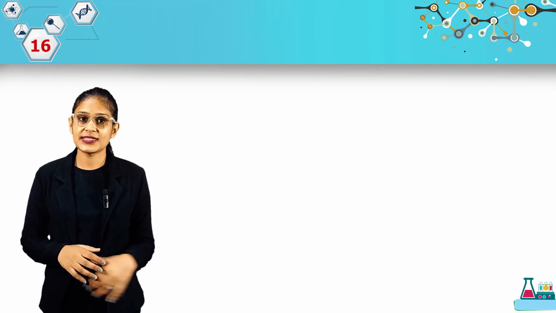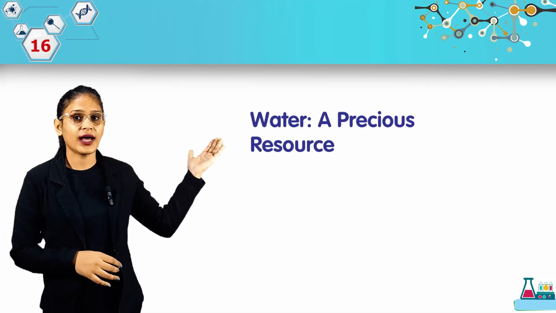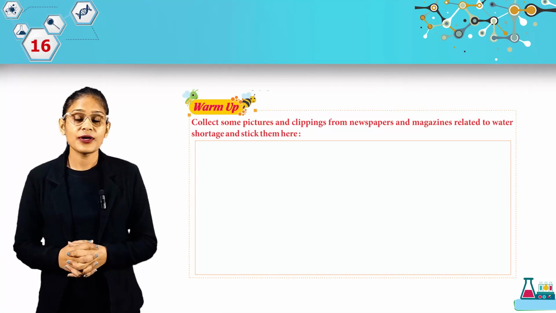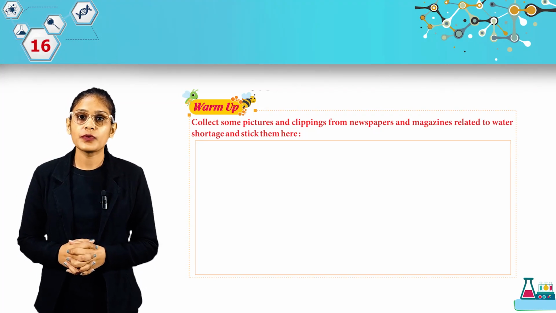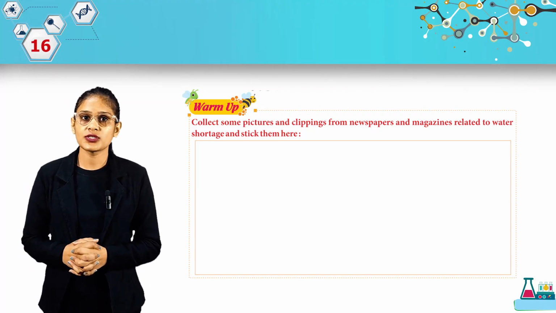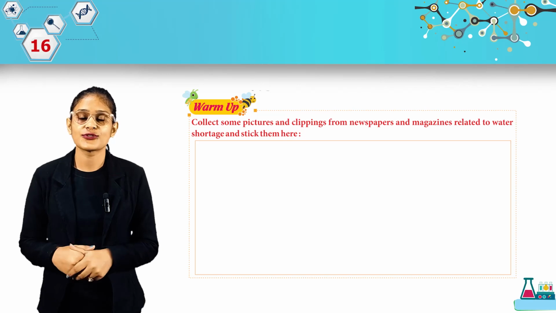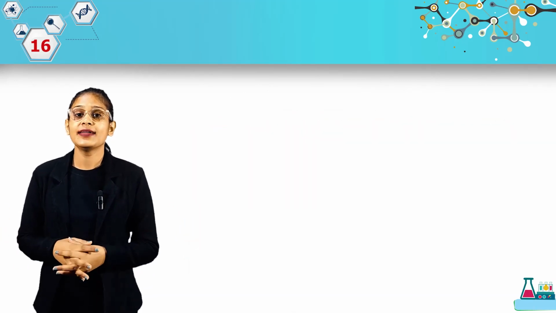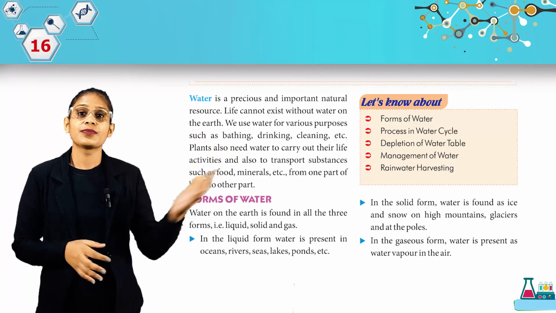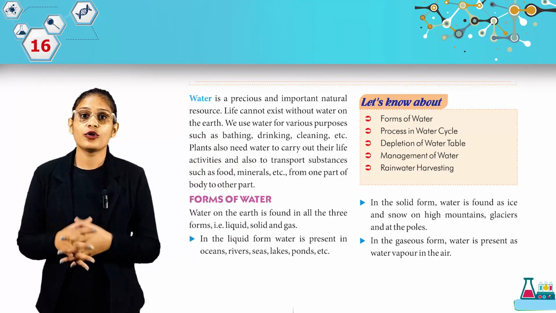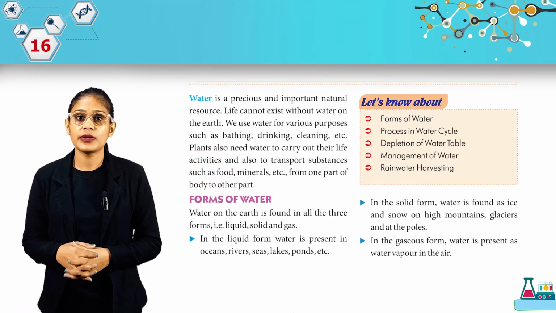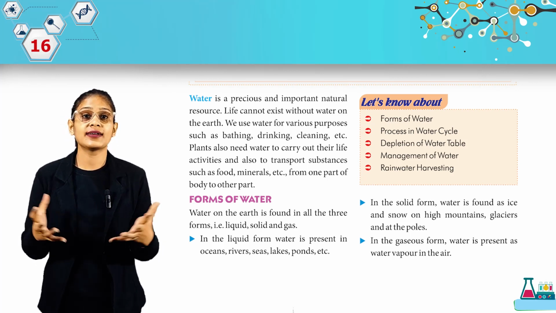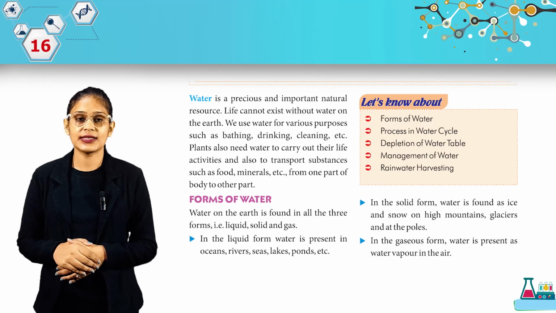Today we are going to discuss chapter 16, Water, a Precious Resource. Let's warm up. Collect some pictures and clippings from newspapers and magazines related to water shortage and stick them here. So students, you have to do this by yourself. Now, let's know about forms of water, process of water cycle, depletion of water table, management of water, and rainwater harvesting. So students, these are some topics we are going to read in this chapter.